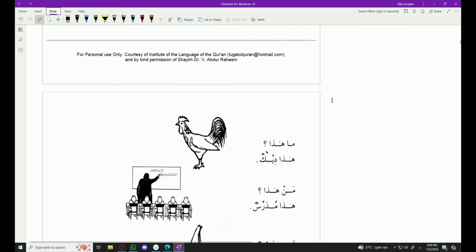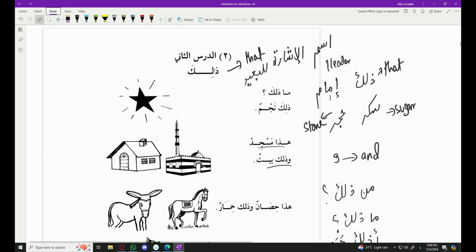In this video, I'm going to go through both lessons since the first and second lesson are pretty much the same. In the second lesson we study zalika, which means that. So zalika is ismul ishara lil ba'id, or the pointer for far away objects. The new vocabulary in this lesson is imamun, zalika, sukkarun, hajarun. Hajarun is stone, sukkarun is sugar, zalika is that, imam is leader, and wa means and.